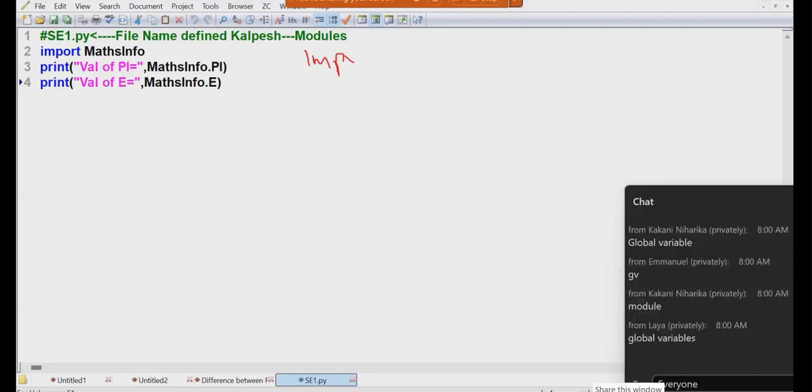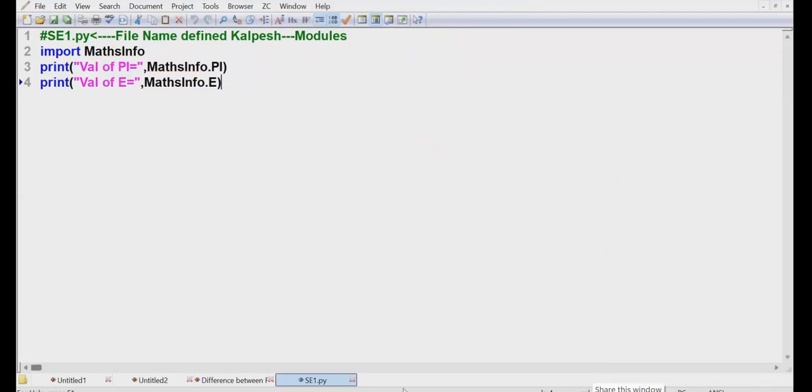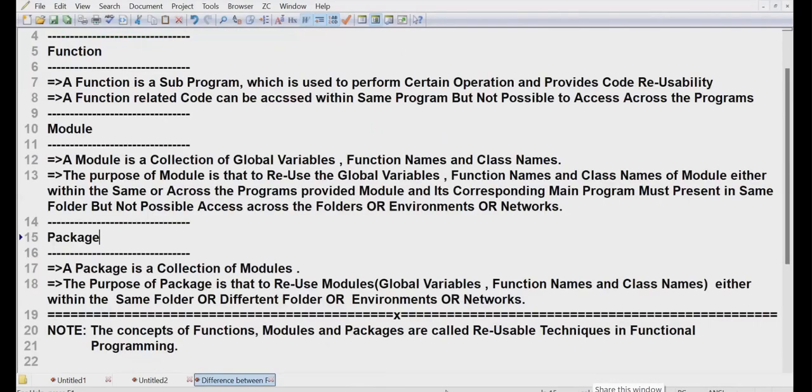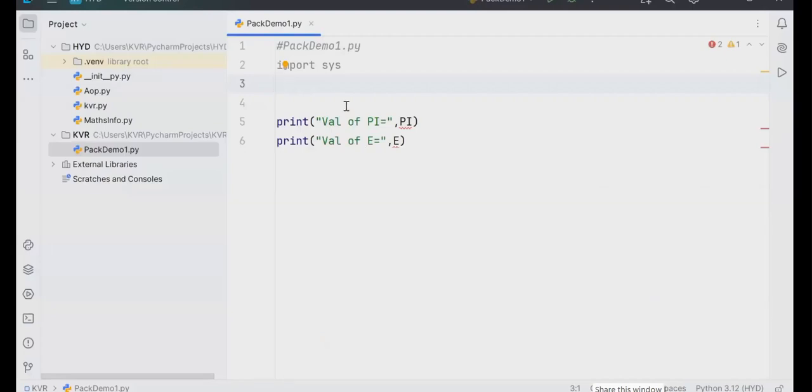I said import what? Sys. In place of sys, what is there? What is math info? What is the sys? I said sys dot what? Path. Sys, math info dot what? PI. What is the PI? What is the path of each module? That's all. Function, Z, Hyderabad. What is this? Simply wrong answers. Everything went wrong. Look, what is the path?